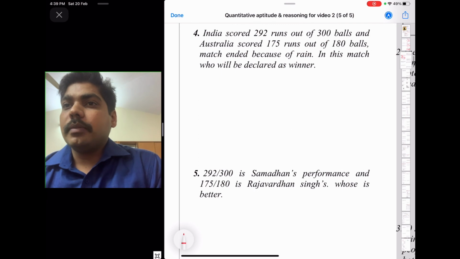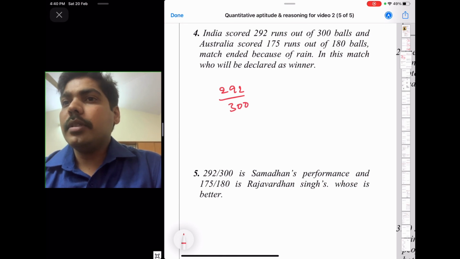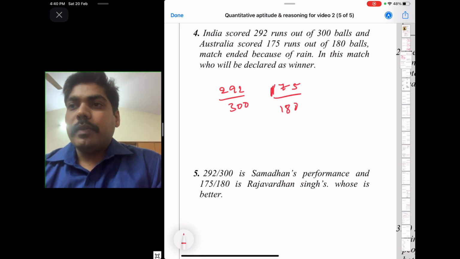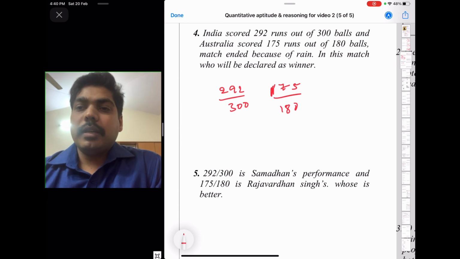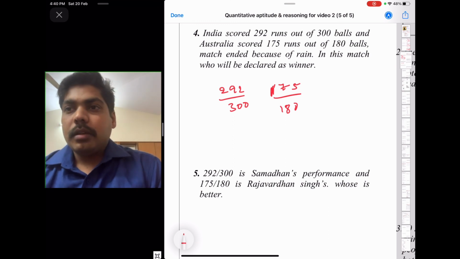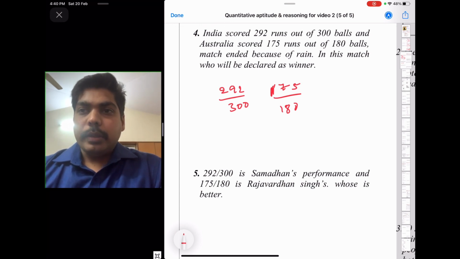Now try this one. India scored 292 runs out of 300 balls. And Australia has scored 175 runs out of 180 balls in a test match. The match ended because of rain, and in this match, who will be declared as the winner? Whichever fraction is bigger, they will be declared as the winner. When the fraction is big, what you can do is,